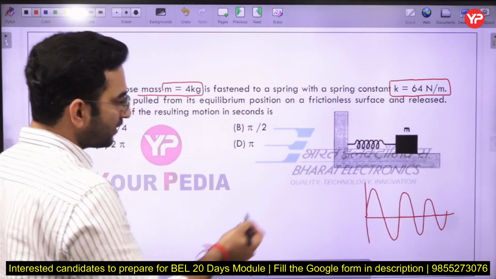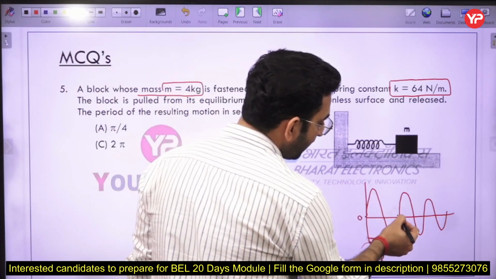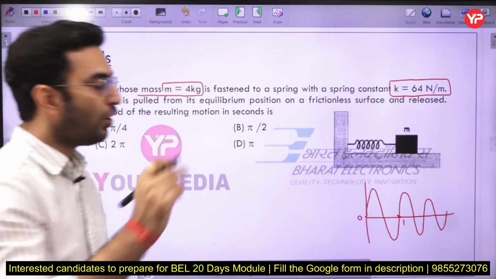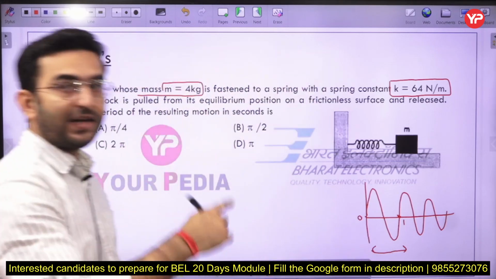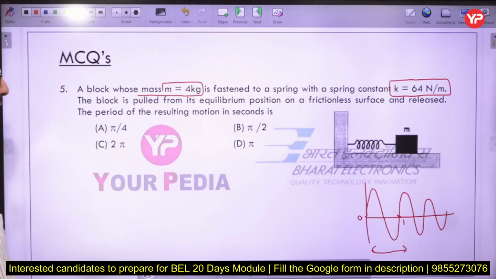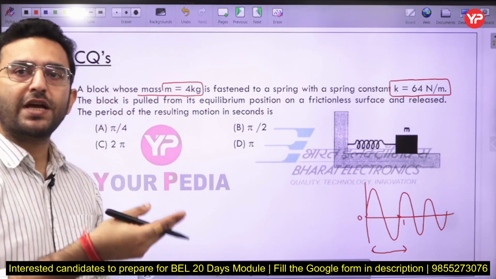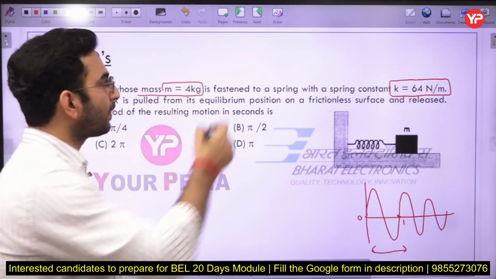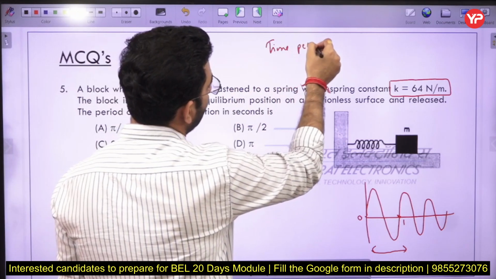Now in this case, you can see that the cycle has started from point A, and at point 1 the cycle has been completed. One cycle has been completed. Basically, the time required to complete this cycle is known as the period. Okay, so let us suppose this cycle is completed in 5 seconds, then the period is 5 seconds. If the cycle is completed in 2 seconds, then the period is 2 seconds. Okay, and what is the meaning of frequency? There is one term that is time period, and there is another term which is frequency.